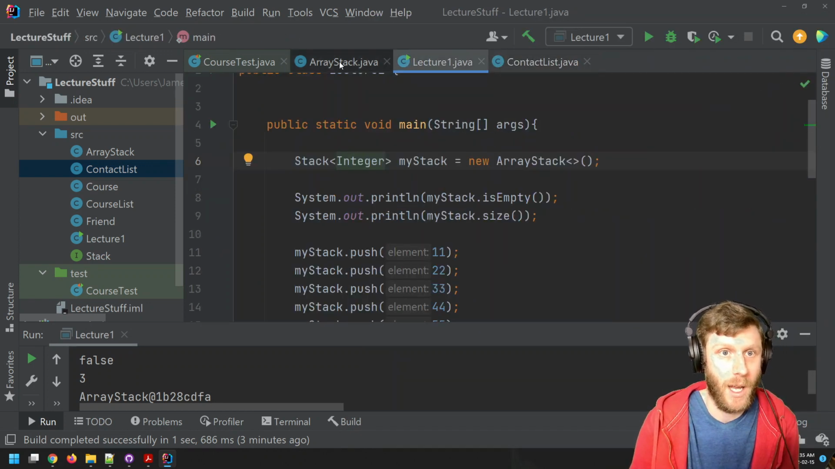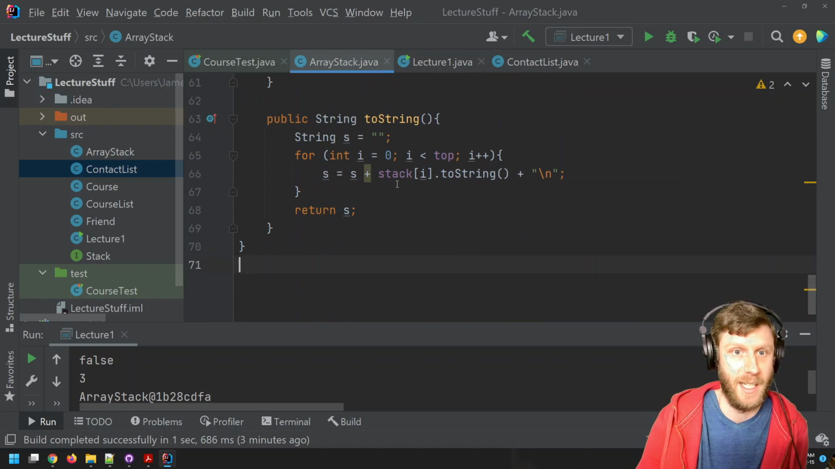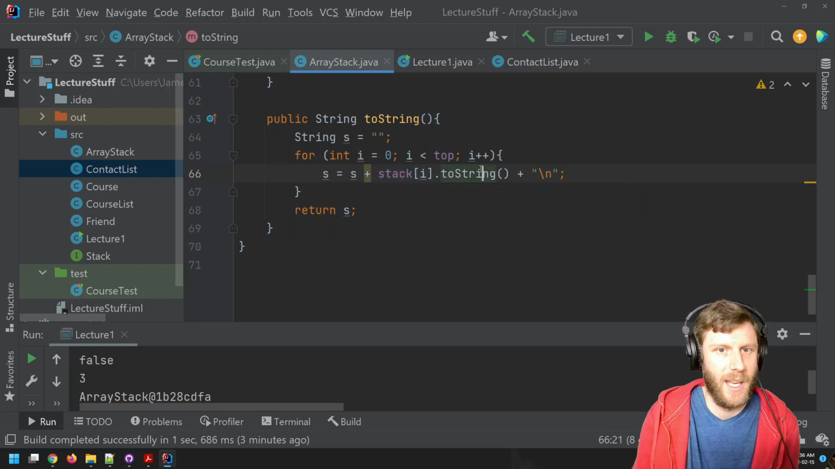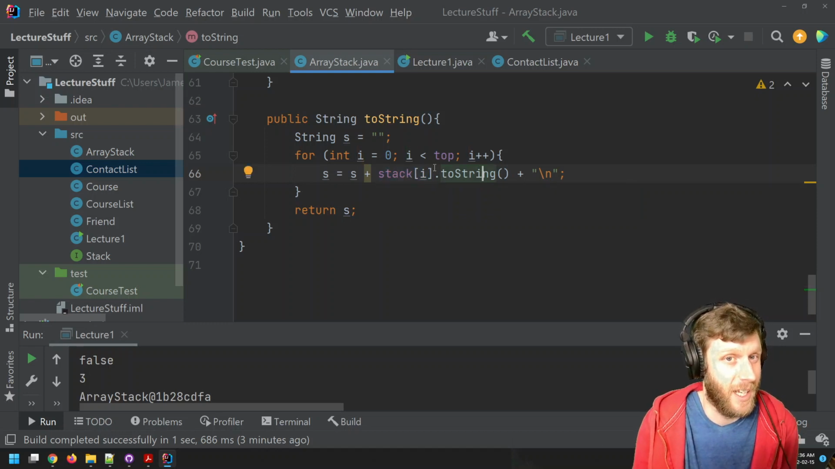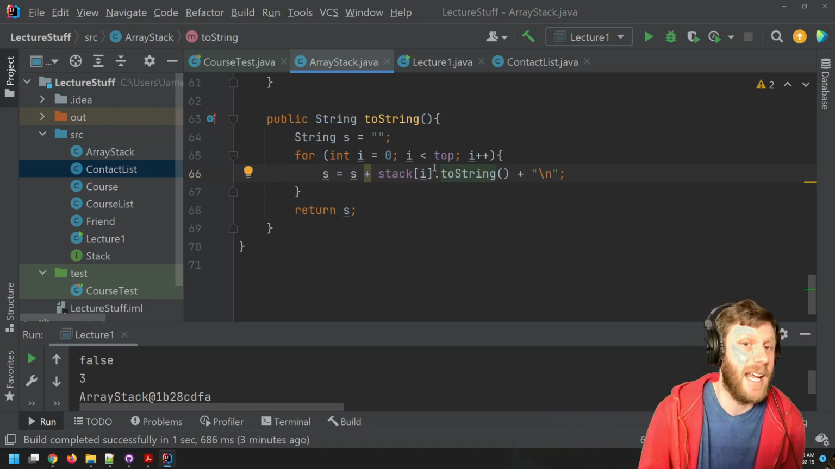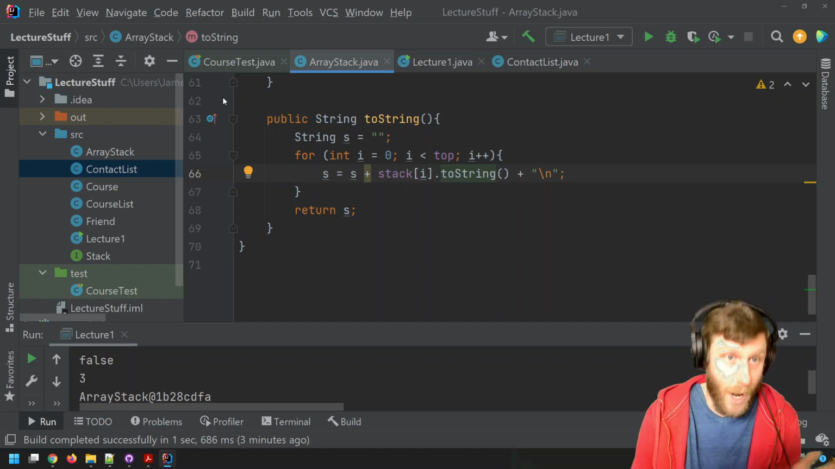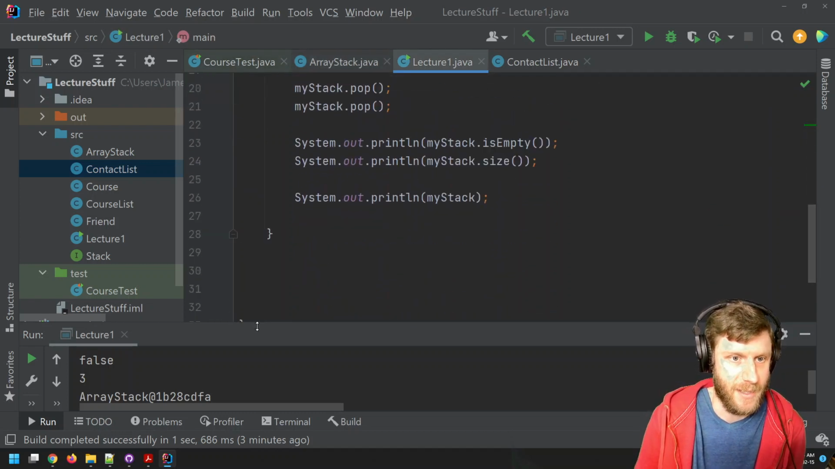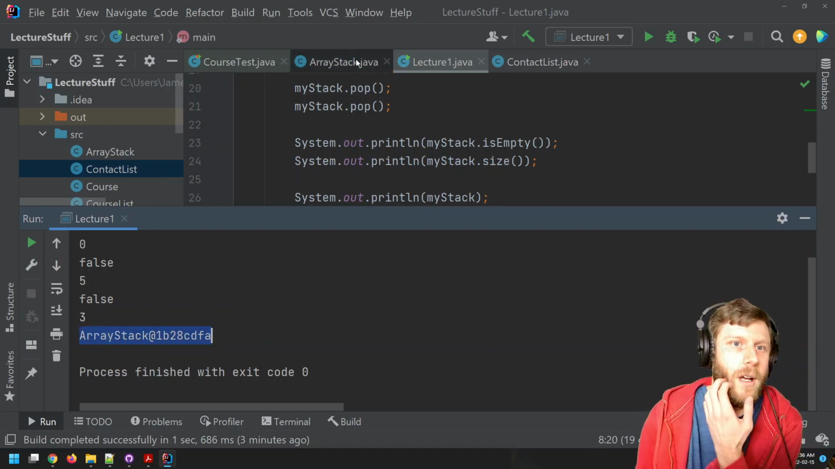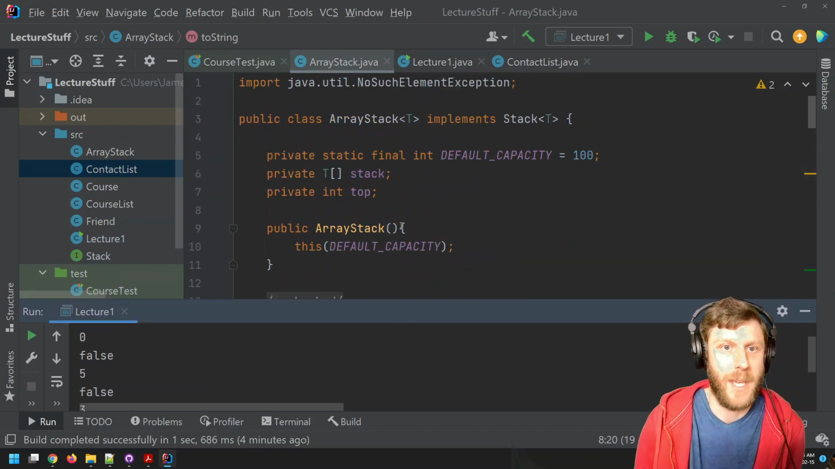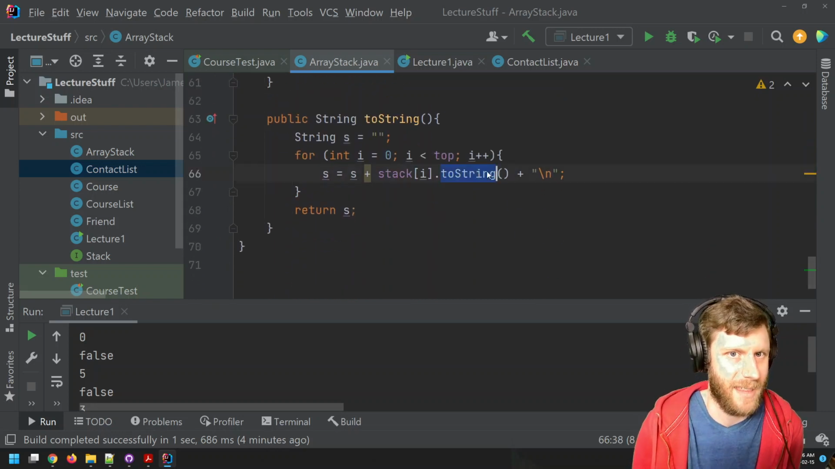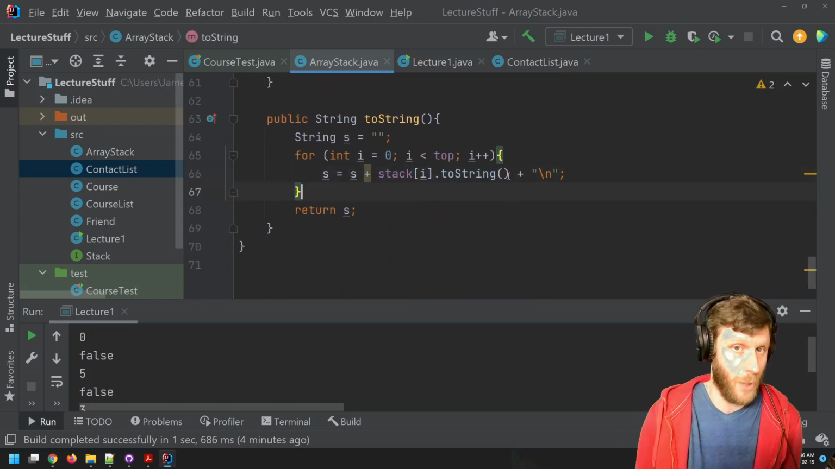Meaning, when I come along here in my ArrayStack and say stack at index i, it's an integer, and I know that has a toString. Even if it didn't have a toString, it has one because it gets one for free from object. The one it gets for free is this. It's not very helpful, but it exists. So because anything of type T must be an object, I can ask that thing to give me a string representation of itself, which is pretty cool.